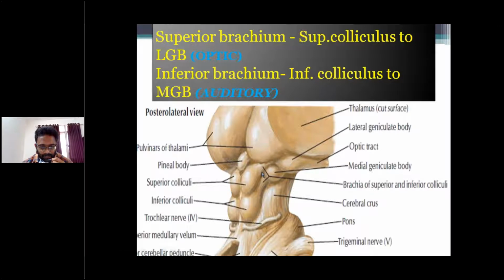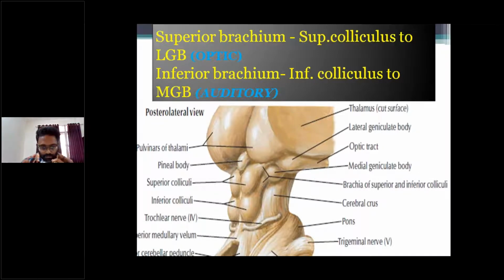This is the superior brachium. The superior brachium connects the superior colliculus with the lateral geniculate body. This is the lateral geniculate body. So the lateral geniculate body and superior colliculus are connected by the superior brachium. The superior brachium contains optic fibers.